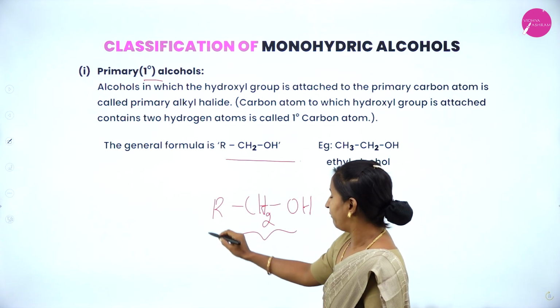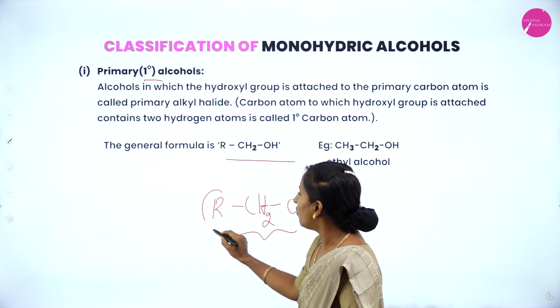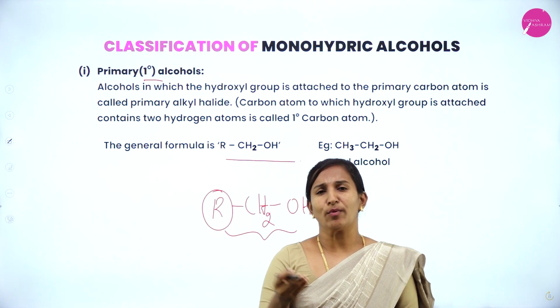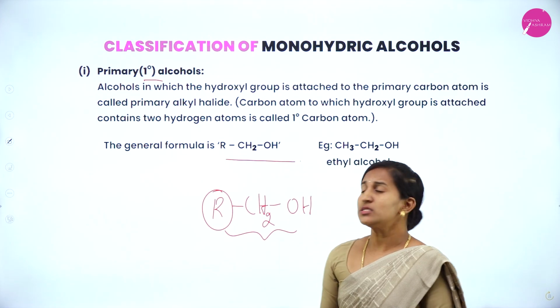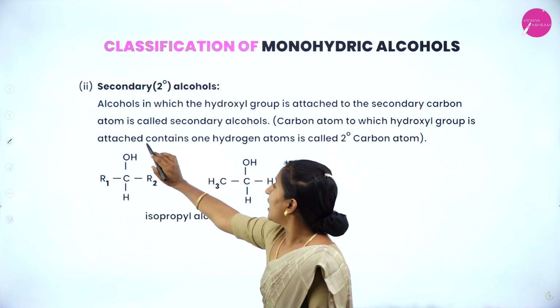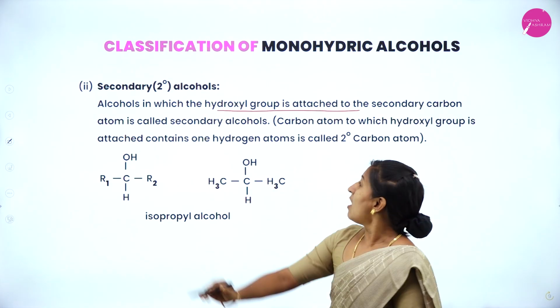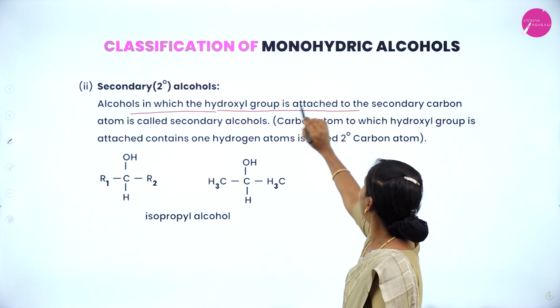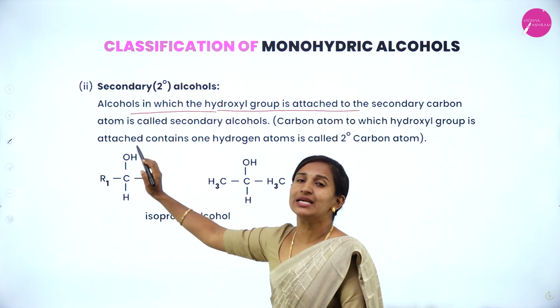If the compound contains only 1 alkyl group, the alkyl may be methyl, ethyl, propyl, butyl, whatever it is, it is said to be primary alcohol. Coming to the secondary alcohol: alcohols in which the hydroxyl group is attached to a secondary carbon atom.